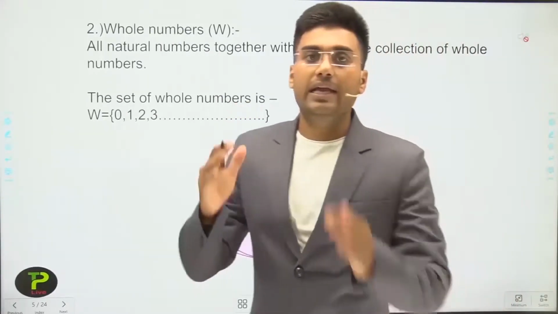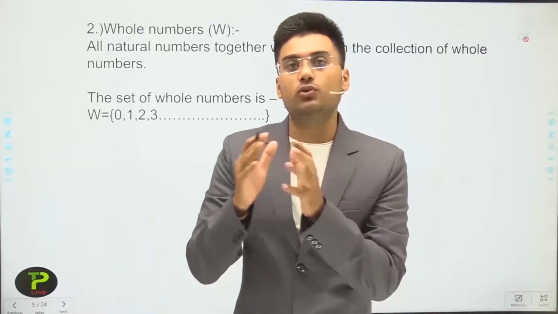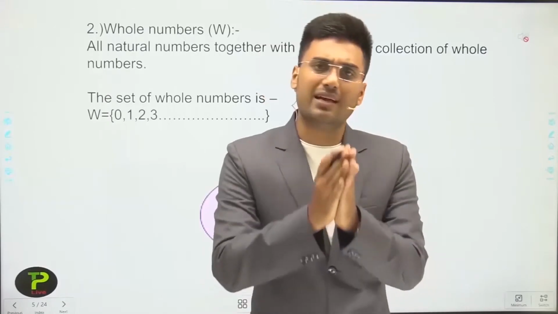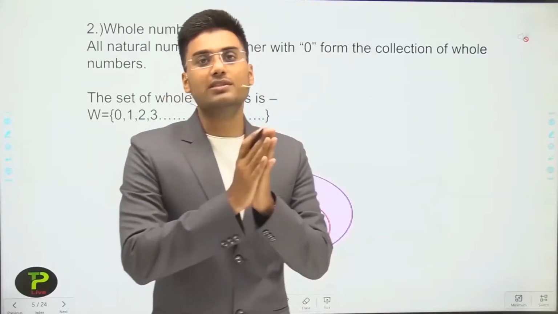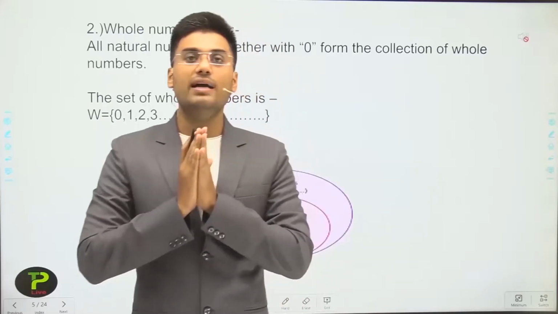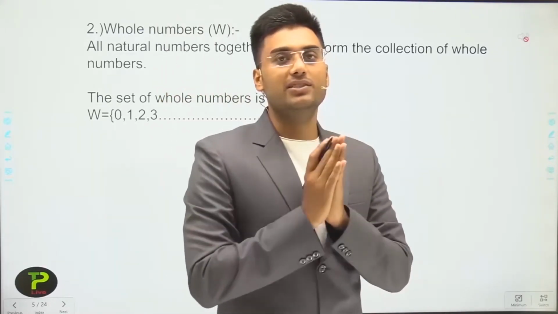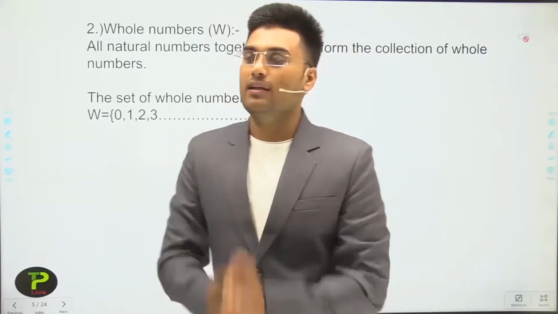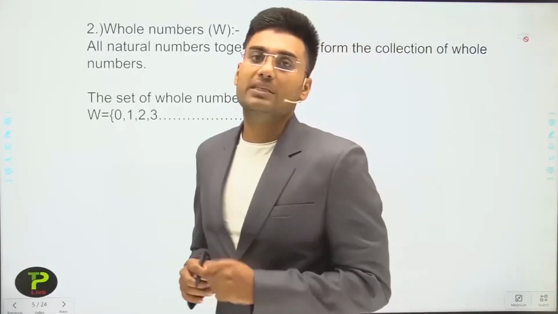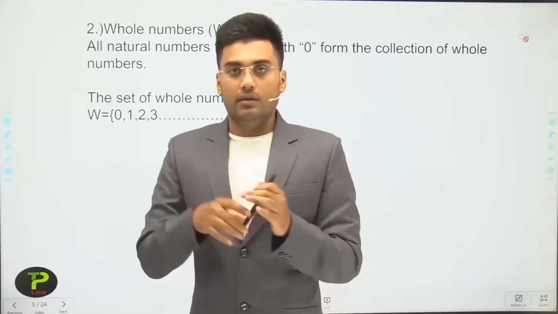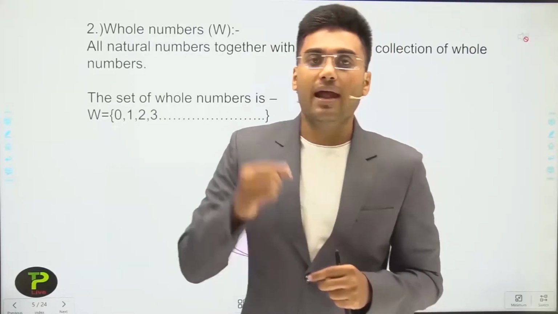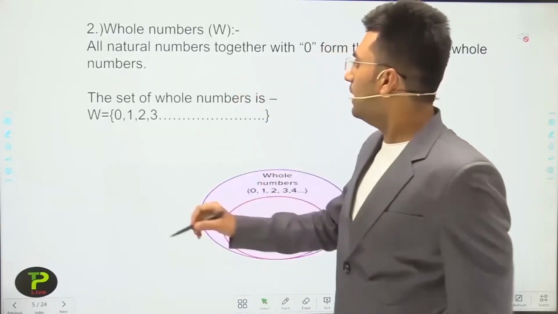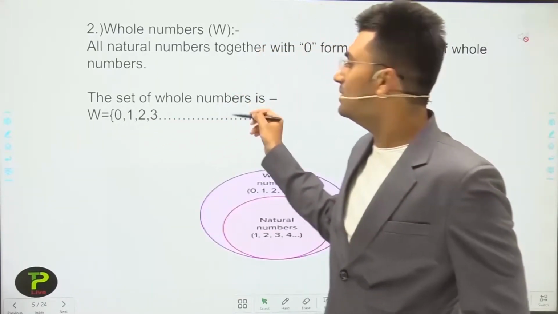After natural numbers, the second type of number is whole number. What is a whole number? If we add 0 to the set of natural numbers, we get the set of whole numbers. 0 is a very important number, and it is a matter of pride for us, because Indian mathematicians discovered 0. Whole numbers are represented by capital W, and the set of whole numbers is {0, 1, 2, 3, and so on}.